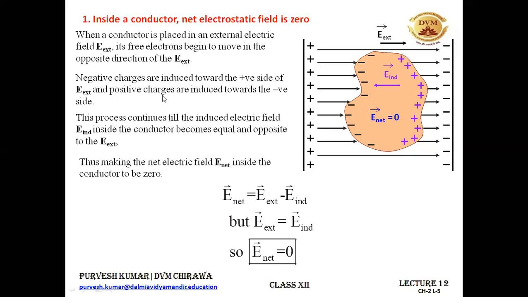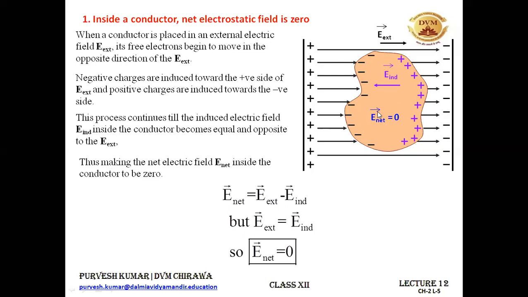So the charges are induced towards the opposite terminals of the external electric field, and because of the induction, there is some induced electric field inside the conductor, and this induced electric field is always equal in magnitude to the external electric field, but opposite in direction. That's why the net electric field inside the conductor comes out to be 0.